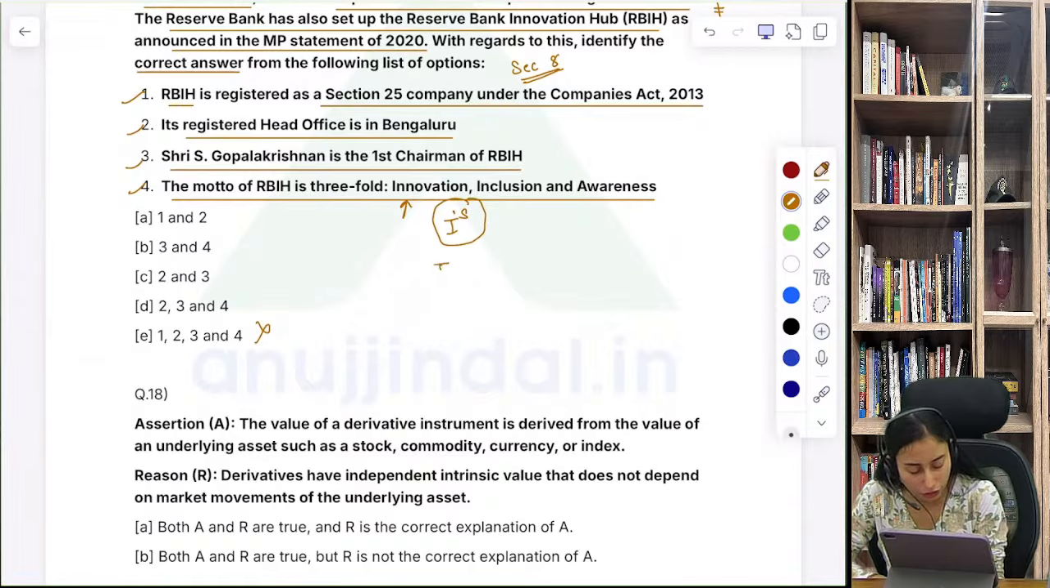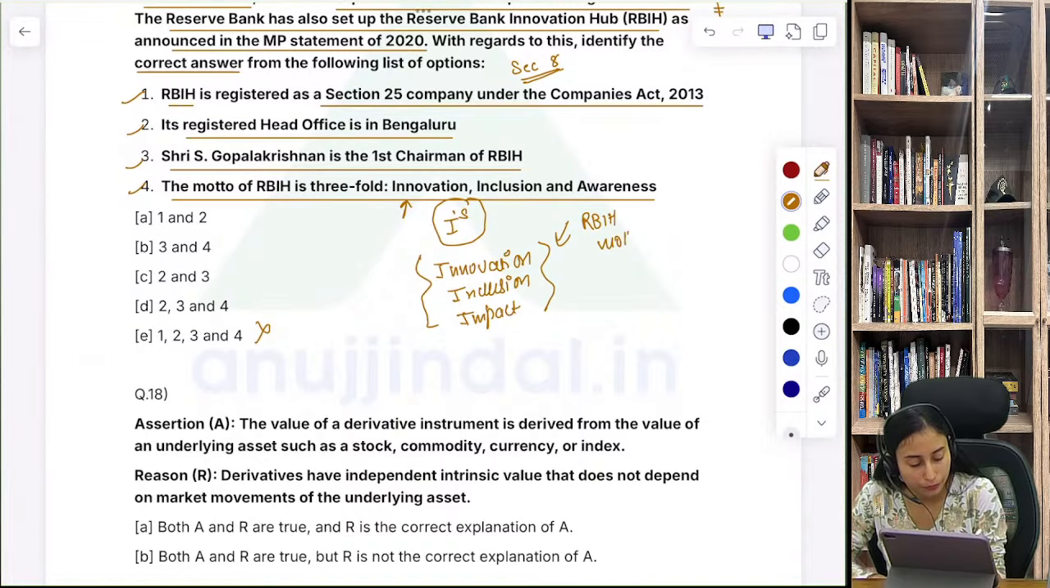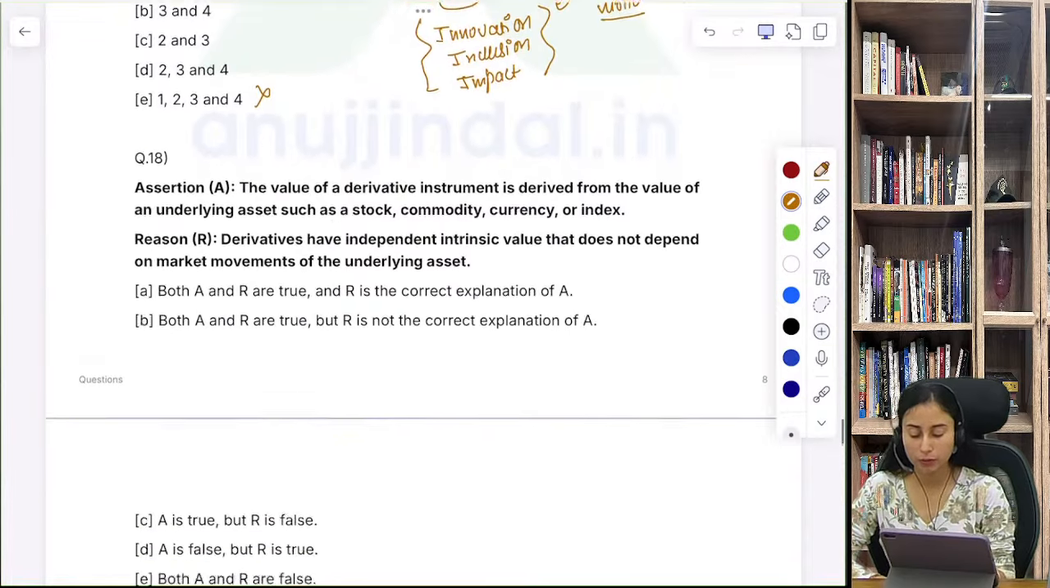That is innovation, inclusion and impact. It's not awareness, it's impact. So 3 I's are there as the RBIH motto. Let's move ahead with question number 18.